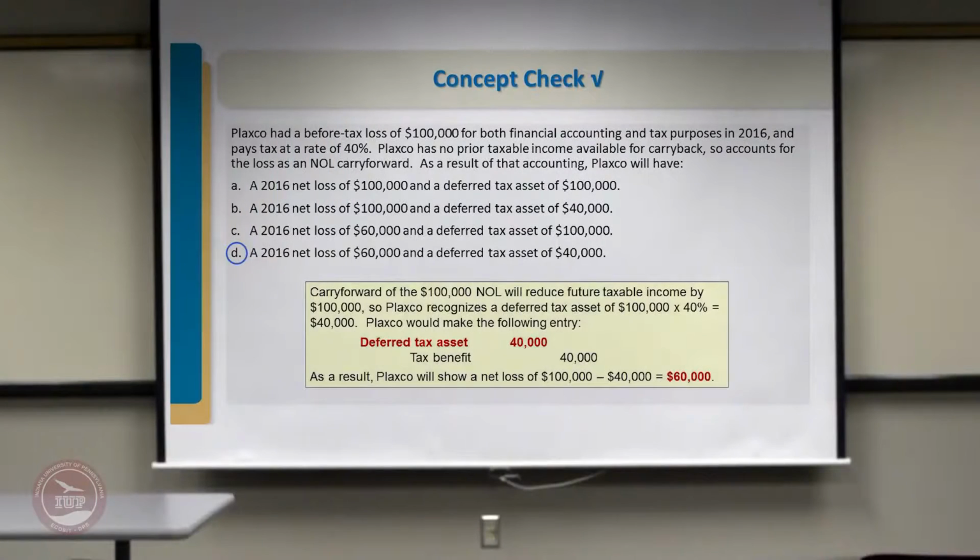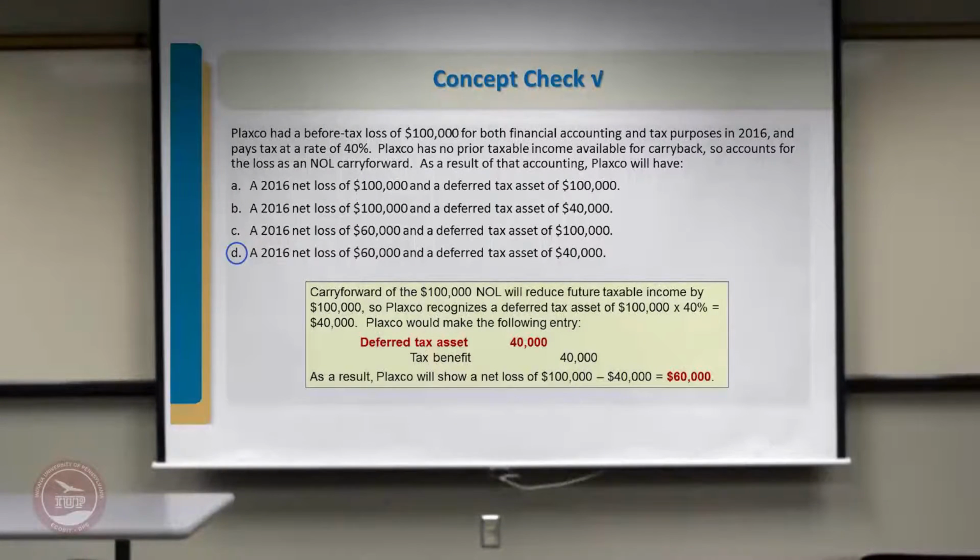Let's take an example. Placo had a before tax income of $100,000, both for financial accounting and tax purposes, in 2016, and the rate is 40%. Placo had no prior taxable income for carryback, so the net operating loss will have to be carried forward. Take a minute to answer this question. In this case, make a choice.